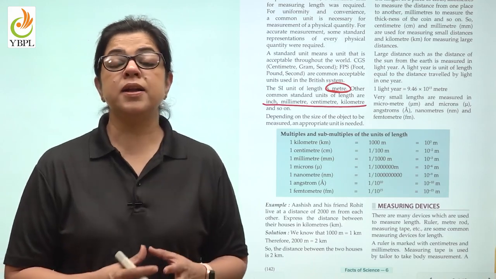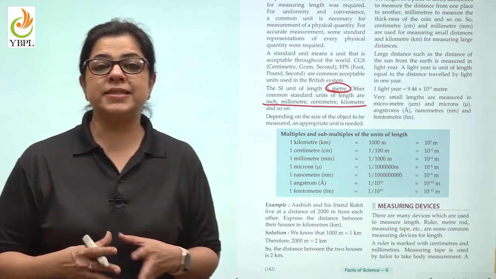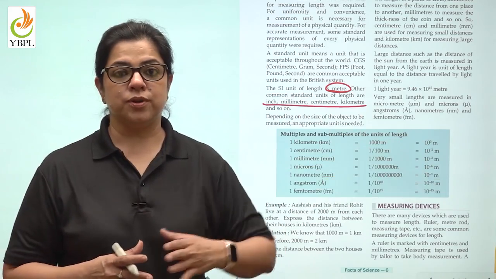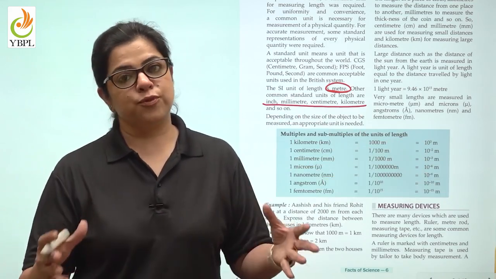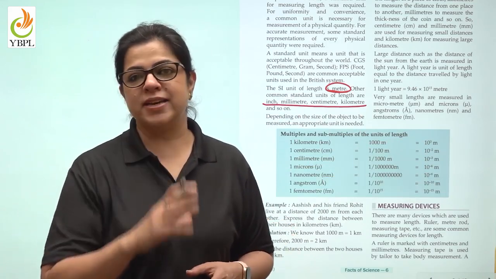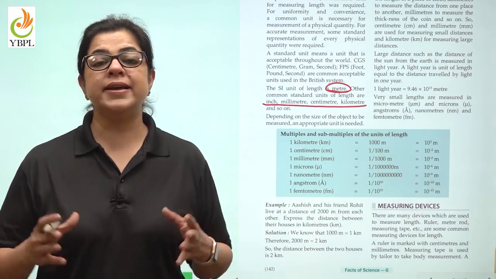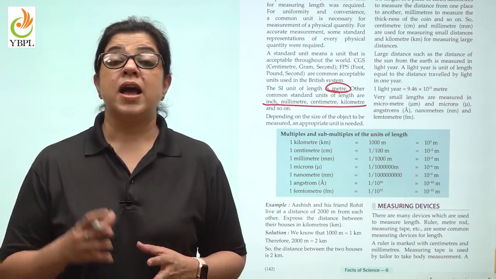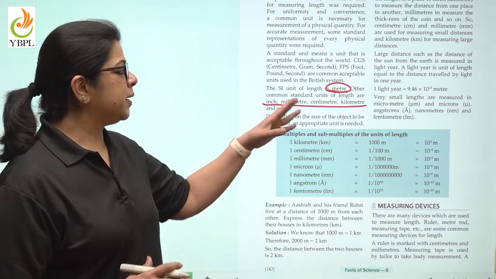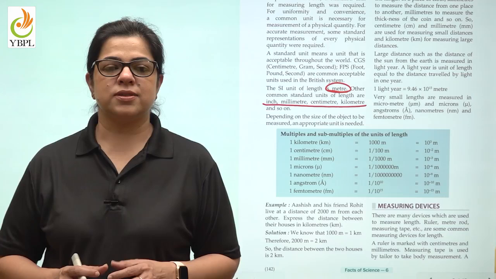For example, I have to measure the distance between Delhi and Jaipur. What am I going to use? Of course, kilometer, not inches. If I have to measure the length of my table, I will probably use meters or maybe inches.